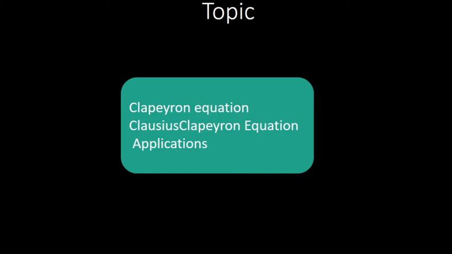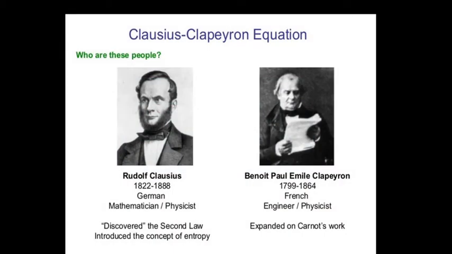Okay, now we are going to the Clapeyron equation, Clausius-Clapeyron equation and its applications. Before going to the Clausius-Clapeyron equation, you should know who these persons are: Rudolf Clausius and Benoit Paul Émile Clapeyron.